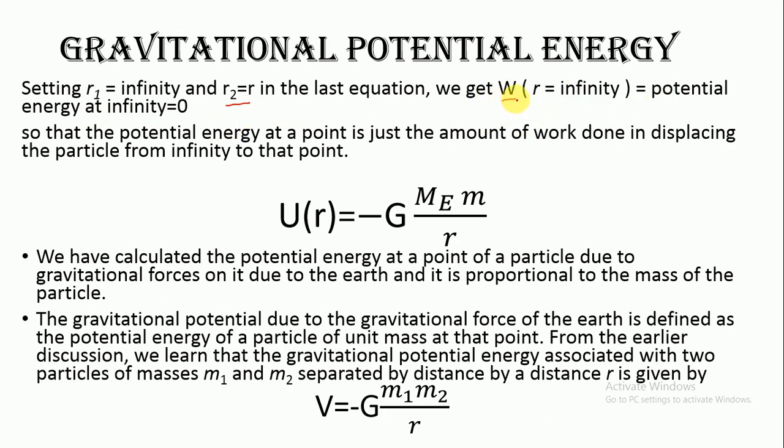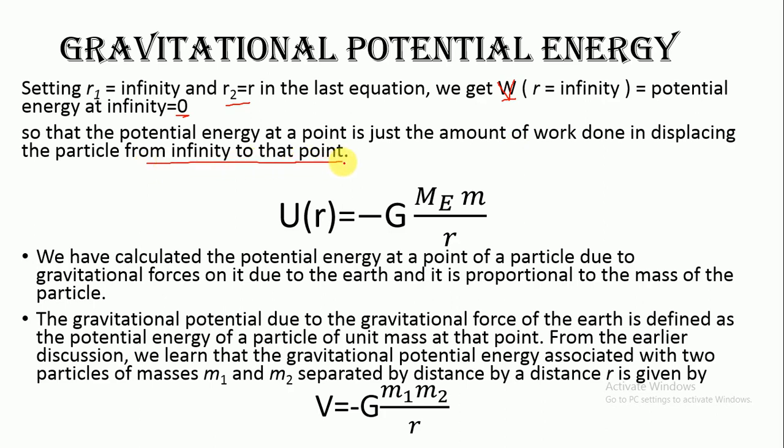So the potential at infinity, or potential energy at infinity, is 0, because when the object is at infinity, the gravitational force acting on the object would be 0, and because the gravitational force is 0, the work done or gravitational potential energy of the object at infinity would be 0. So the potential energy at a point is just the amount of work done in displacing the particle from infinity to that point.